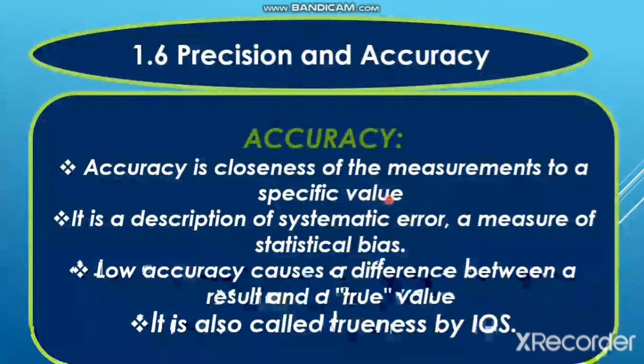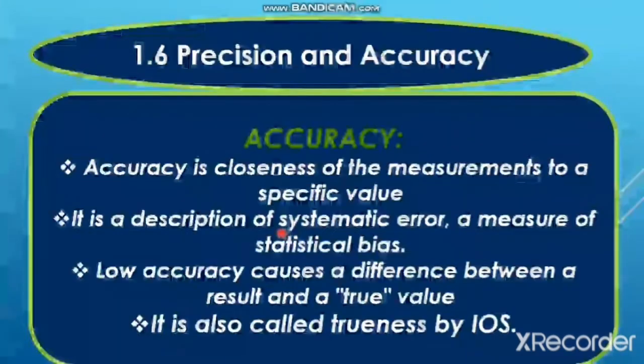That difference is sometimes caused by systematic errors. So accuracy is basically the description of systematic error. The systematic error, as we have studied earlier, is caused by faulty operators or incorrect or poor calibration of the instrument. The other measure is statistical bias.